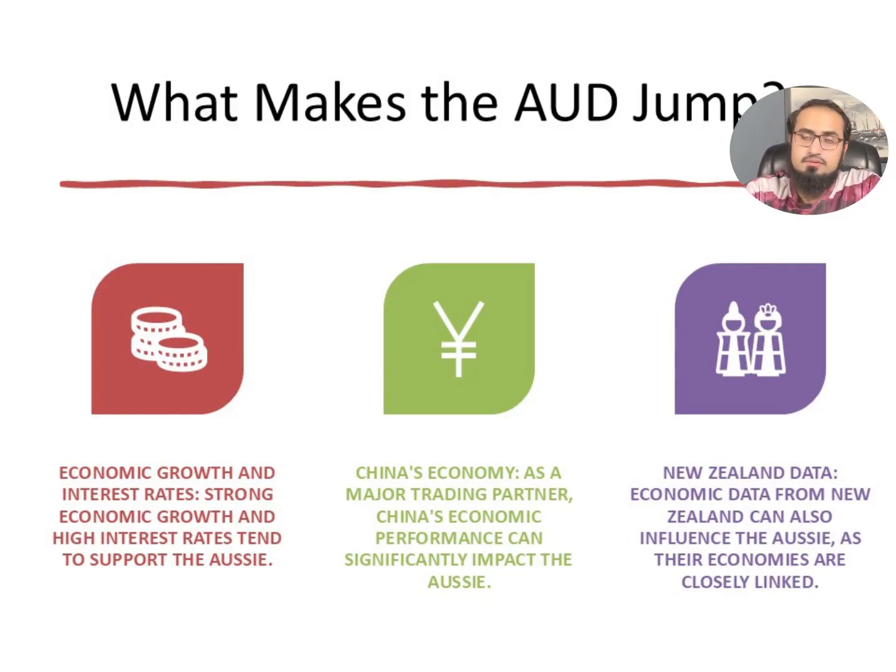As discussed, the Chinese economy is a major trading partner. China's economic performance significantly supports the Australian dollar. Then New Zealand's data. You discussed that the US and Canada's economies are correlated. The UK and Eurozone's economies are correlated. So now Australia and New Zealand's economies are correlated. Economic data from New Zealand can also influence the Aussie as their economies are closely linked.